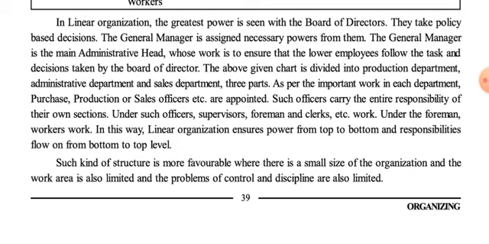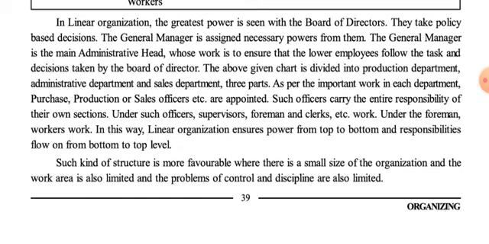The above given chart is divided into three parts: production department, administrative department, and sales department. As per the important work in each department, purchase, production or sales officers etc. are appointed. Such officers carry the entire responsibility of their own sections.